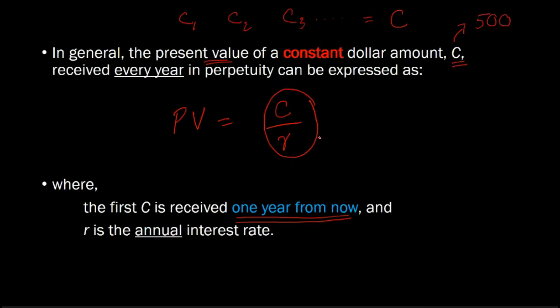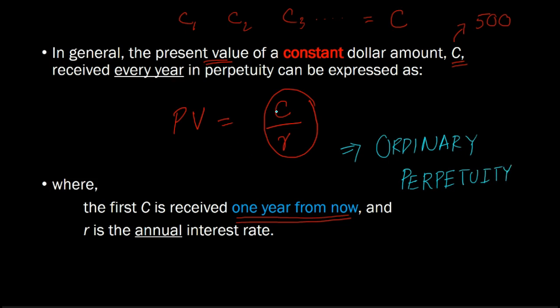And so this is what is referred to as a perpetuity. Sometimes you will also hear that this is referred to as an ordinary perpetuity. There's nothing ordinary about it per se. When we say it's an ordinary perpetuity, we basically mean that the first cash flow is occurring 1 year from today. We'll differentiate it from some other related situations later on.